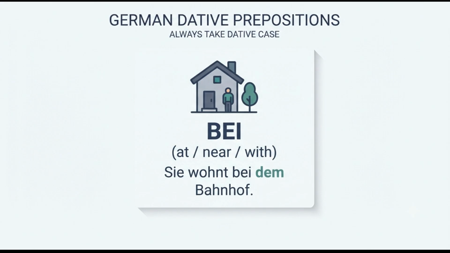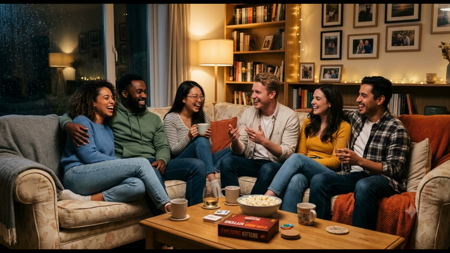The next preposition we are going to see is bei. Bei has several meanings, like at, sometimes near, and sometimes it acts as with. Remember, it means being at someone's place or near something.